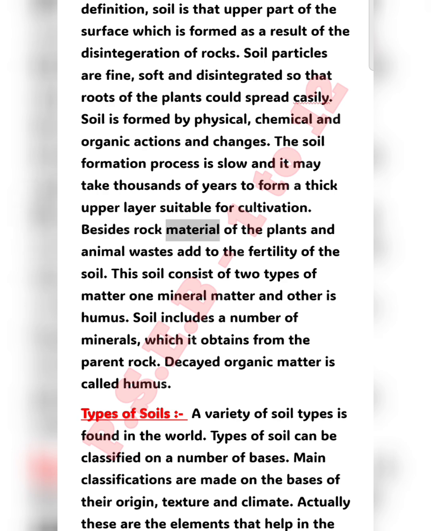Besides, rock material and the plants and animal wastes add to the fertility of the soil. This soil consists of two types of matter, one mineral matter and the other humus. Soil includes a number of minerals, which it obtains from the parent rock. Decayed organic matter is called humus.